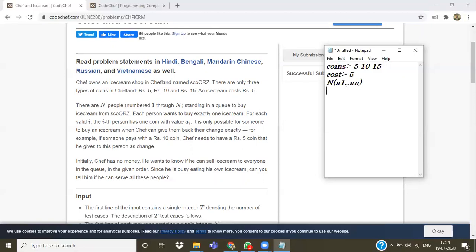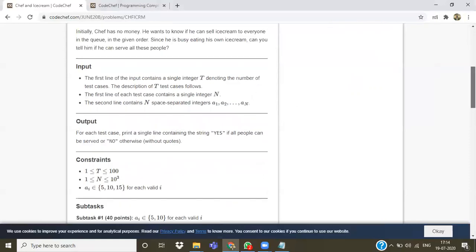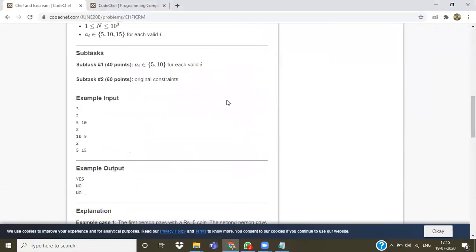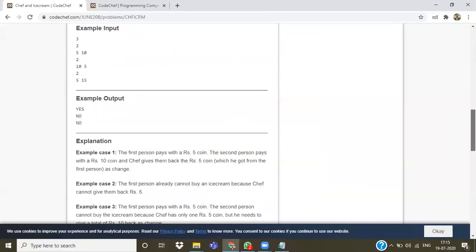For example, if a person gives a 5 rupee coin to Chef, then Chef has to return nothing, because the cost of ice cream is only 5 rupees. And if a person gives 15 rupees to buy an ice cream, then Chef has to give back 10 rupees. If Chef can give ice cream to all the people in the queue and return the change, print yes, otherwise print no.